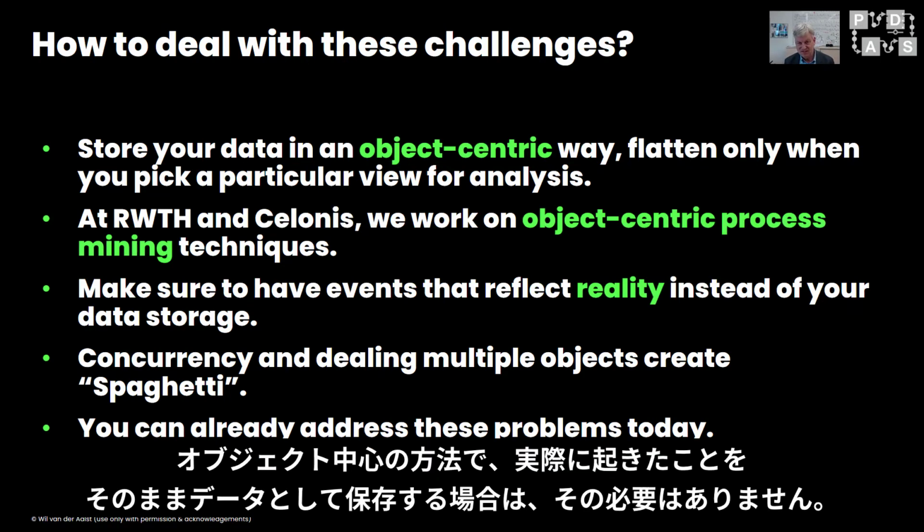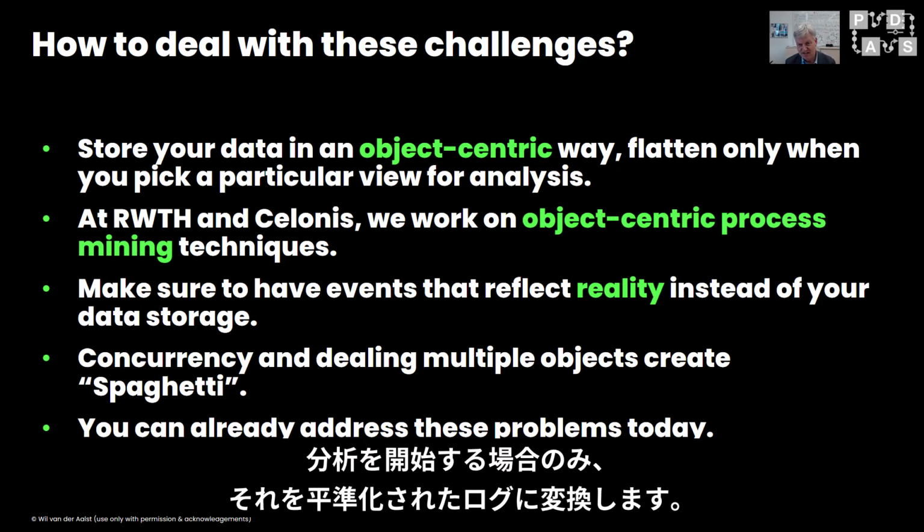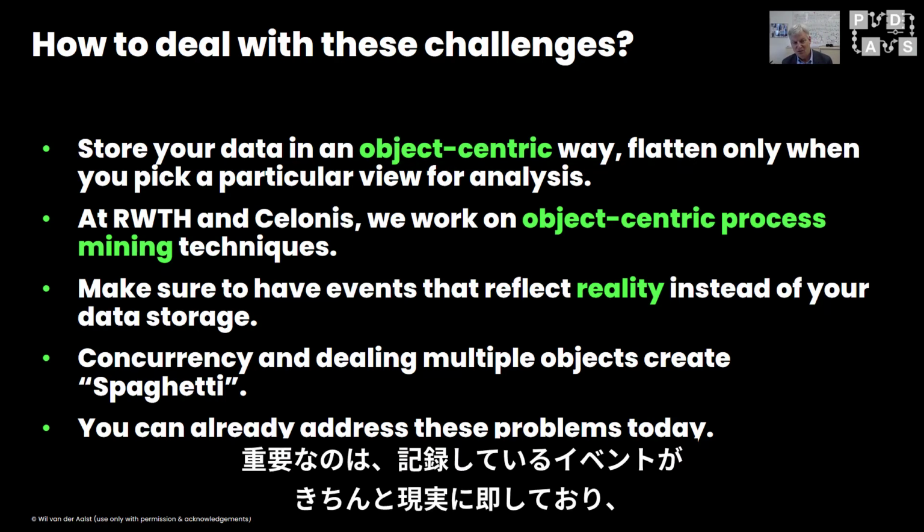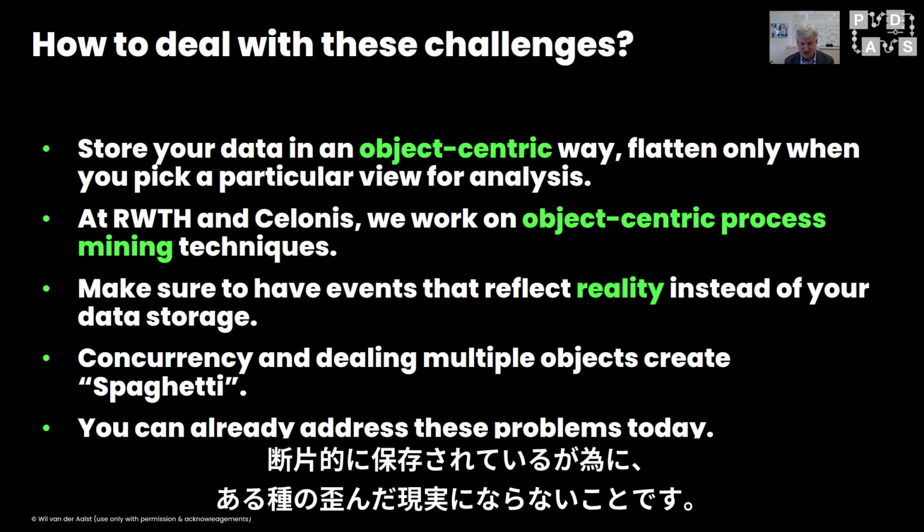If you store your data, store it as it really happened in an object-centric way. Only if you start doing analysis, then you convert it to a flattened log where you have these problems like convergence, divergence, and all the things that I mentioned. What is important is that the events that you store correspond to reality and not some kind of distorted reality just because it was stored in a fragmented way.